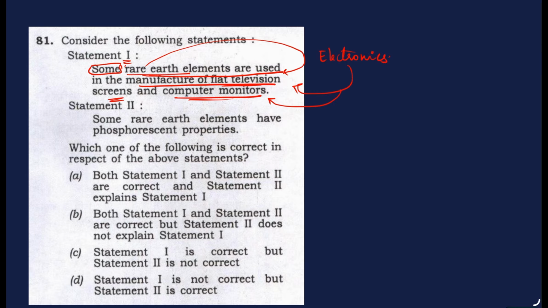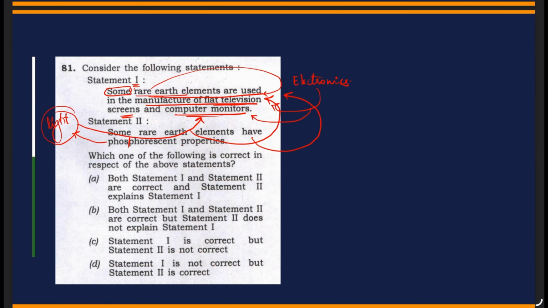And the second statement is saying some rare earth elements have phosphorescent properties. So phosphorescent properties are related to the concept of light. So light could in turn be correlated to computer monitors and TV screens. So as a result, we can correlate that the first statement is being explained by the second, and the answer is A. Let's go to the next question.